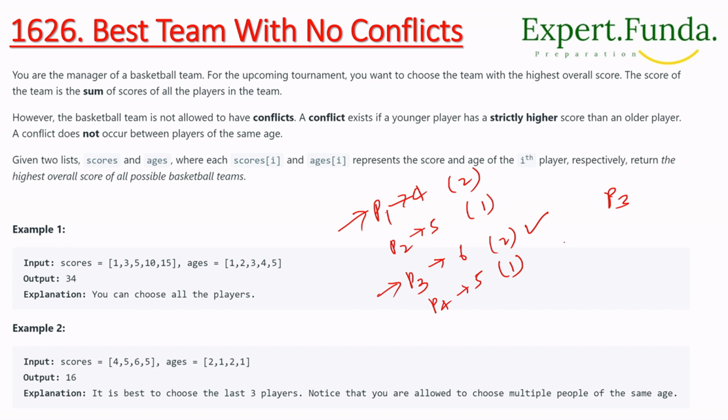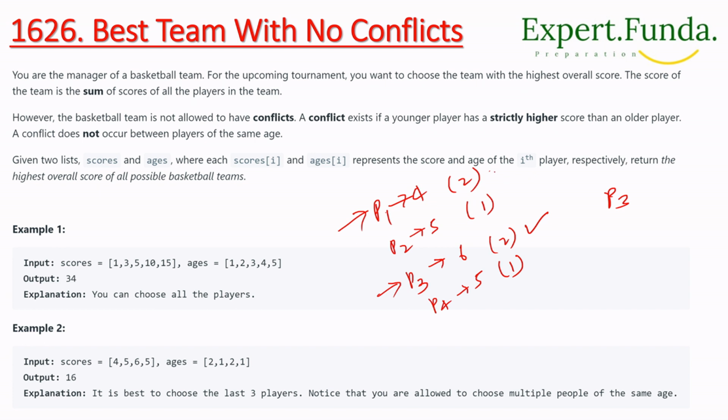Next, if we choose P1, right? 6 and what we have, 5, right? In this we don't have a conflict with the same age, but the younger one has more score, right? So there is a conflict, right?